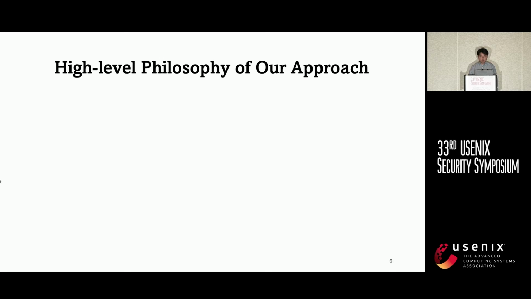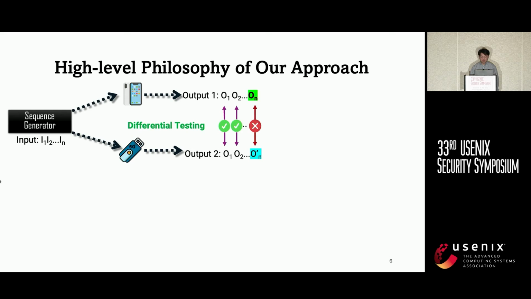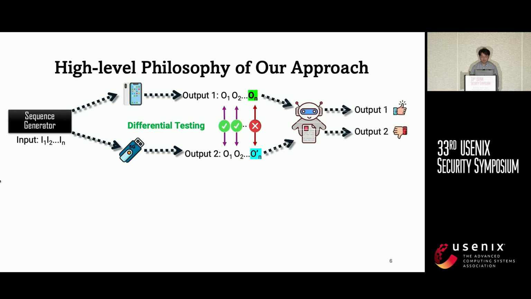Building on this intuition, we will generate message sequences, send them to the devices, and see whether they respond in a different way. Once a deviation is found, we leverage this deviation as guidance, then search the specification to see which output is wrong and what security property it violates. Based on this pipeline, the first question naturally arises: how to generate the input?